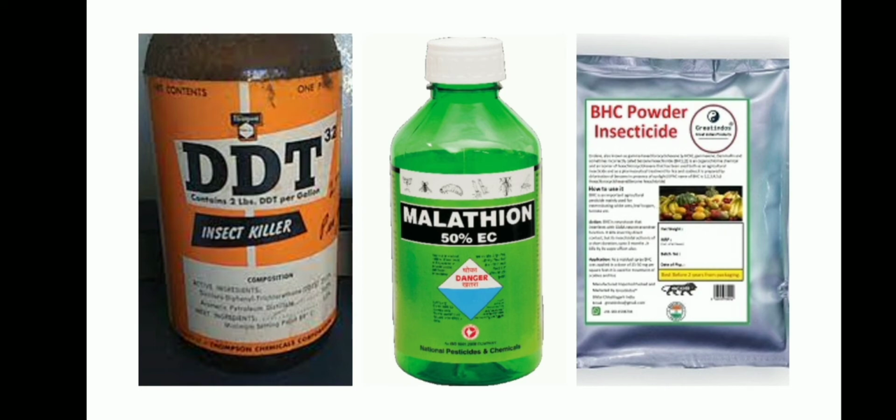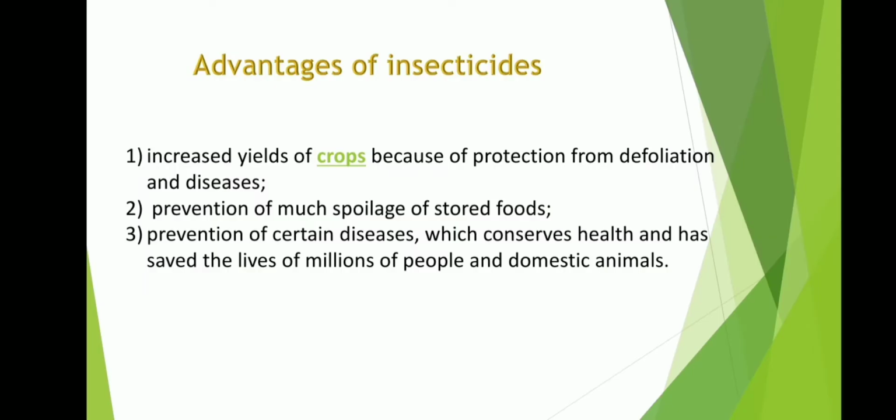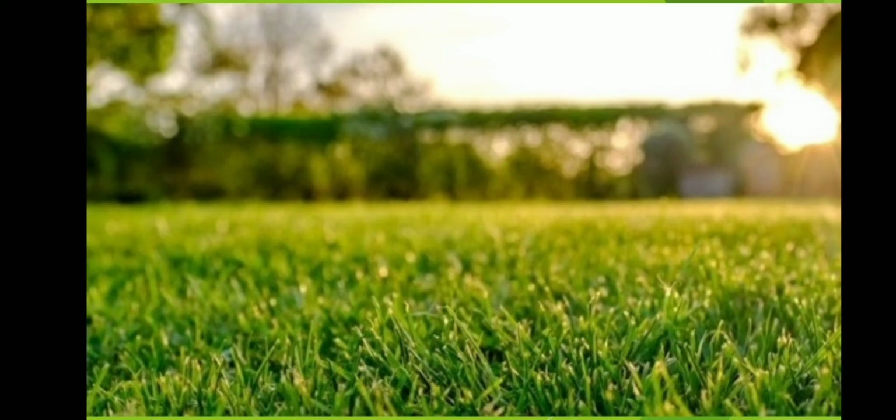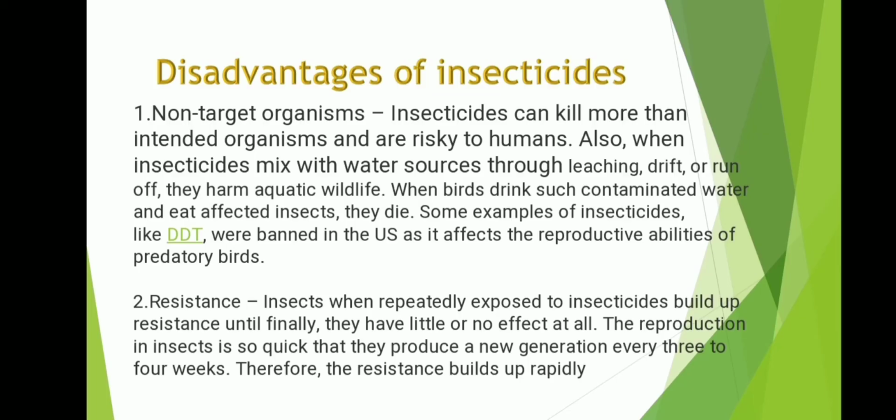Advantages of insecticides are increased yield of crops because of protection from defoliation and diseases, and prevention of much spoilage of stored food. Disadvantages of insecticides: first, non-targeted organisms. Insecticides can kill more than intended organisms and are risky to humans.